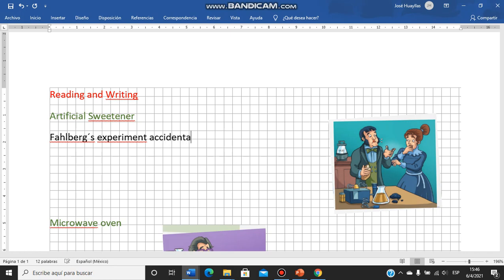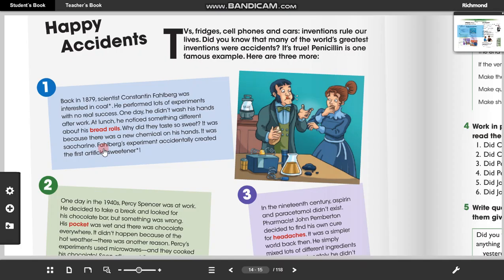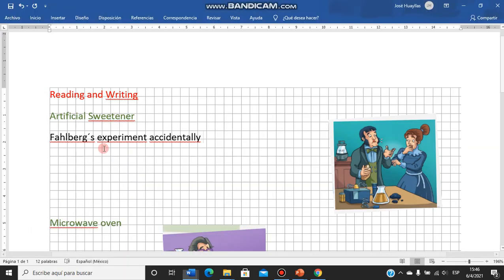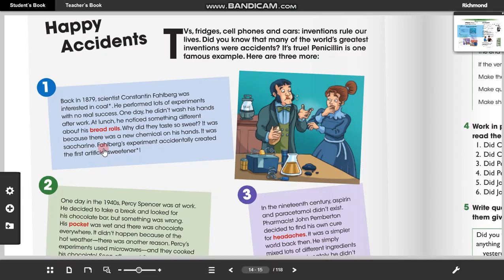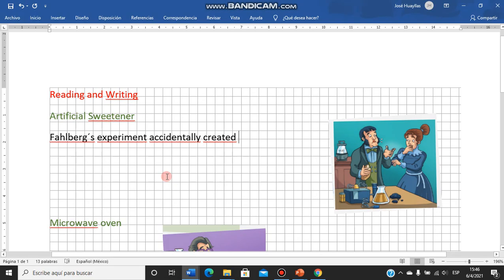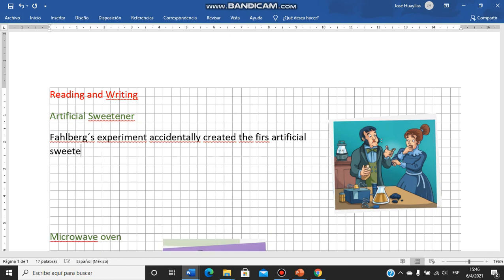¿no? Entonces vamos a revisar: Fallberg's experiment accidentally created the first artificial sweetener, ¿no?